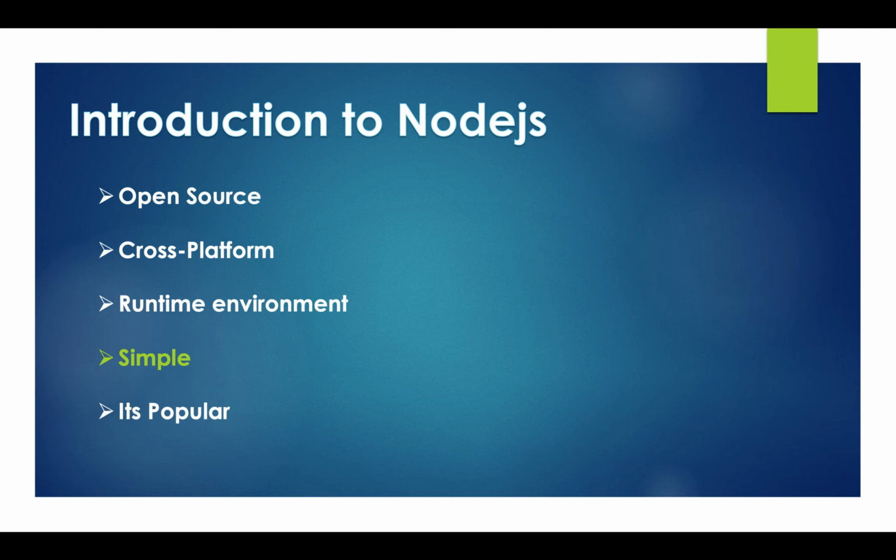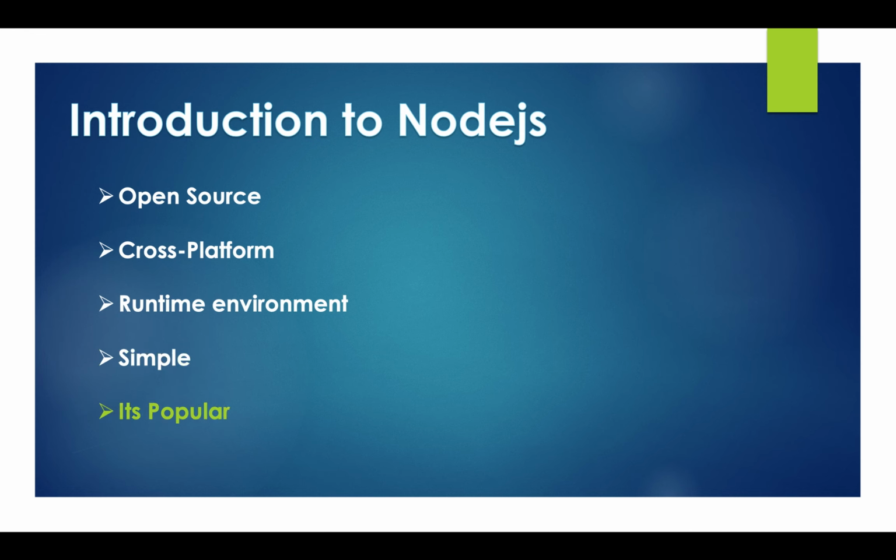The second thing is, if you want to create a back-end application using other technologies, a lot of setup is required. One web server is required, one application server is required, and the deployment process takes extra effort and time. But coming to Node.js, we need not do all these things. Just 5 lines of code can create a web application server itself. That is one of the major advantages. Because of this, scaling is easy compared with other applications. These are the two things I observed in my career. That's why it is simple.